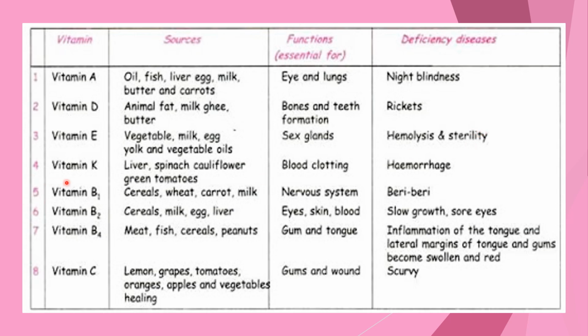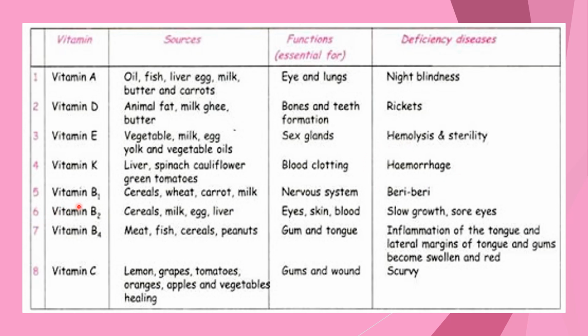Now coming to vitamin K. Vitamin K is obtained from liver, spinach, that is the green leafy vegetable, cauliflower, and green tomatoes. Vitamin K functions in blood clotting, that is, whenever we have a wound and a large amount of blood flows through it, vitamin K helps in blood clotting. If there is a deficiency of vitamin K, there will be blood loss in our body, which is known as hemorrhage.